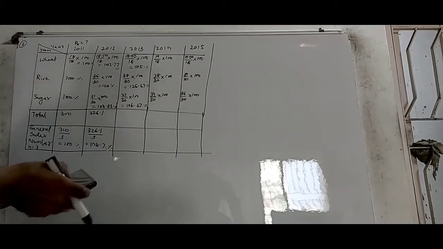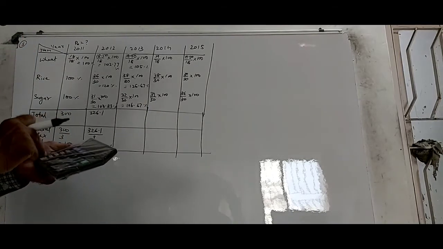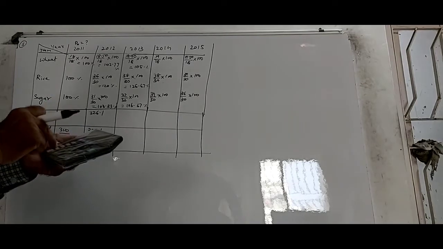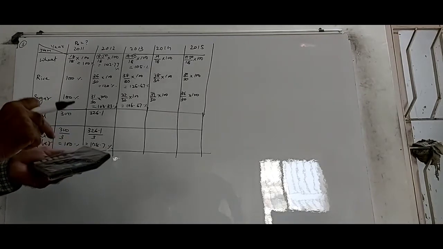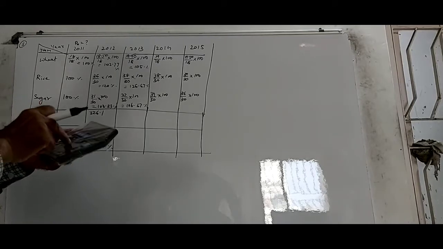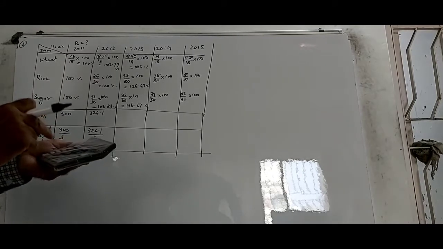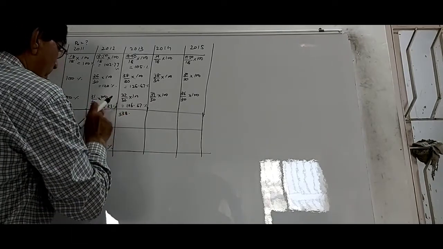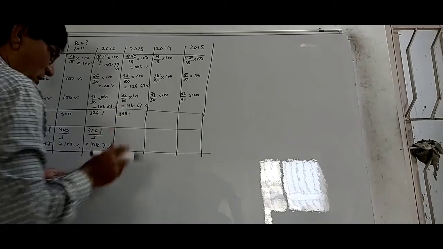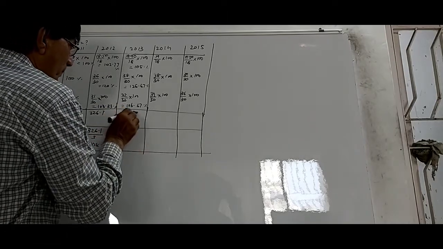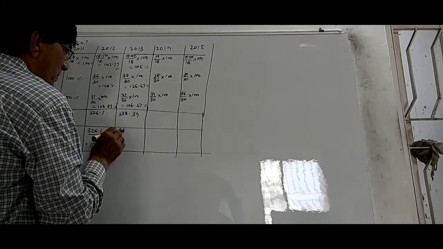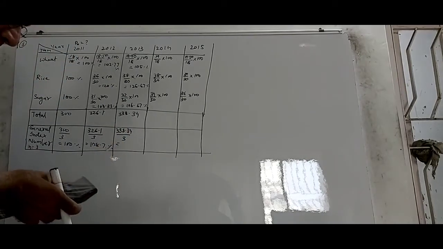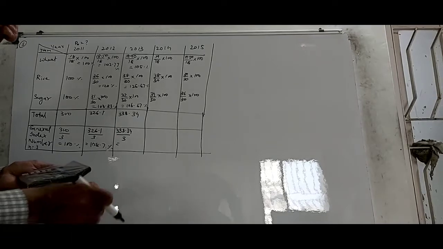So I get 105 plus 126.67 plus 106.67, and that gives me a total of 338.34, and 338.34 divided by 3 gives you 112.78.